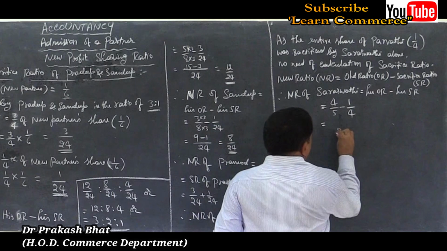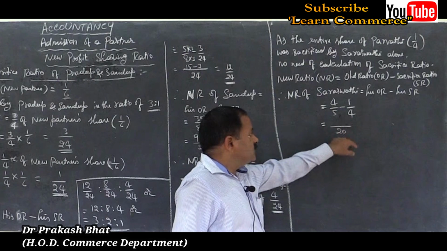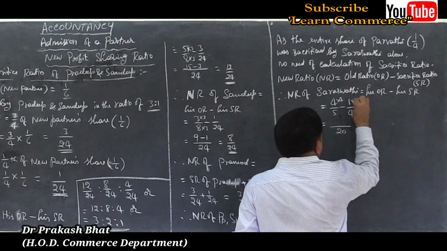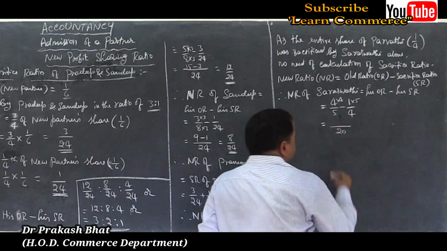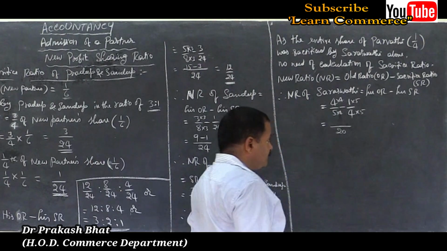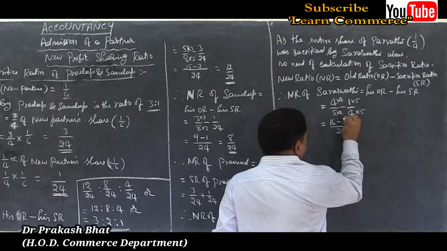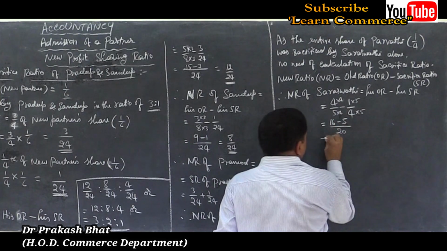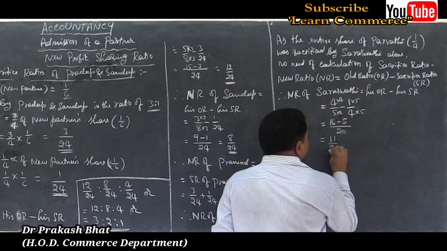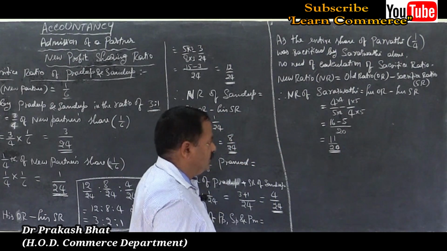Take the common denominator. 20 is the common denominator divisible by both the numbers, as 5 4s are 20. Very simple. Cross multiplication into 4. 5 4s are 20 and 4 5s are 20, because the denominator is multiplied by 4 and 5. So 16 minus 5 is equal to how much? 11/20. This is the new ratio of Saraswati.